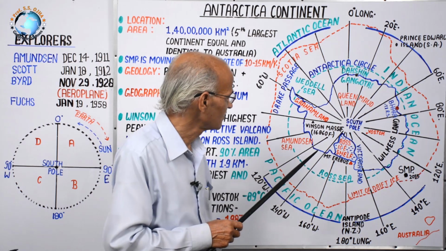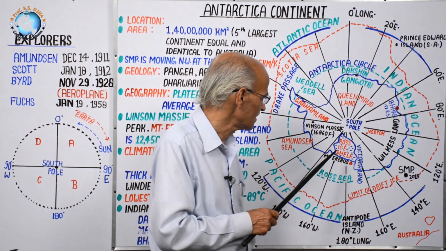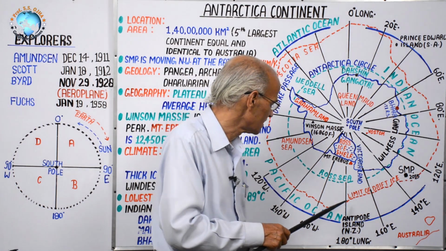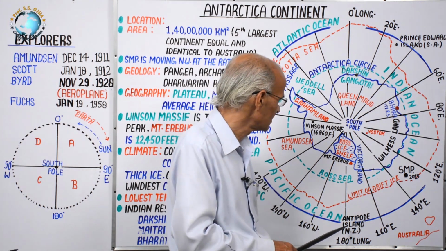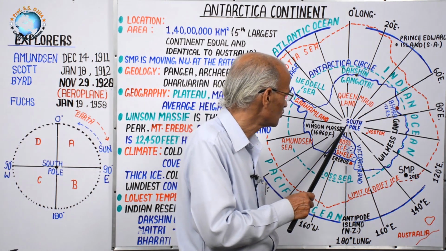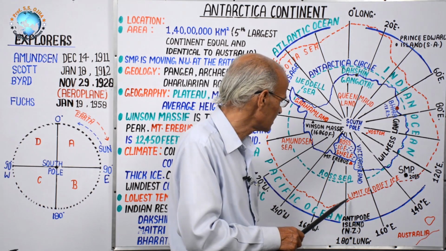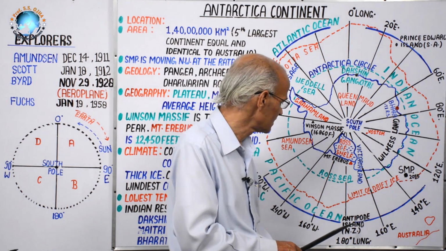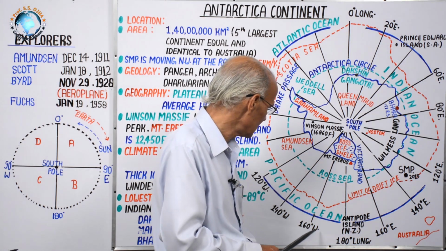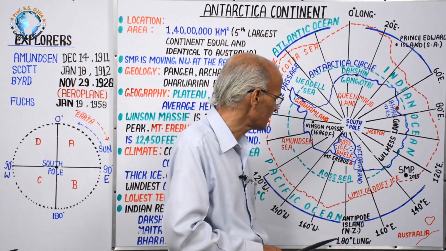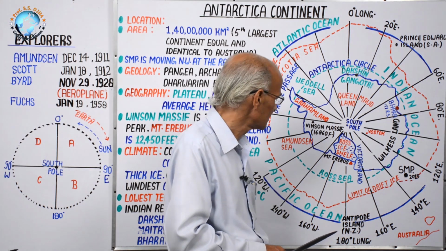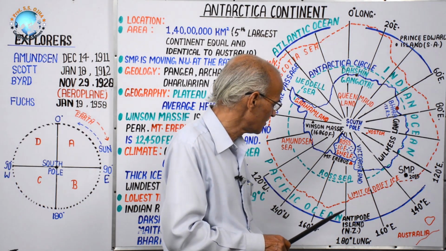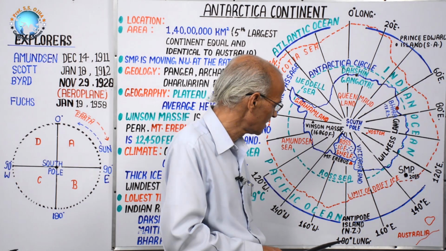One imagination you can make: here Australia is located on this side. Is this north of the South Pole, or south of the South Pole? Don't be confused. The answer is north. So, in this sector, it is Australia. And Australia is moving northeastward.